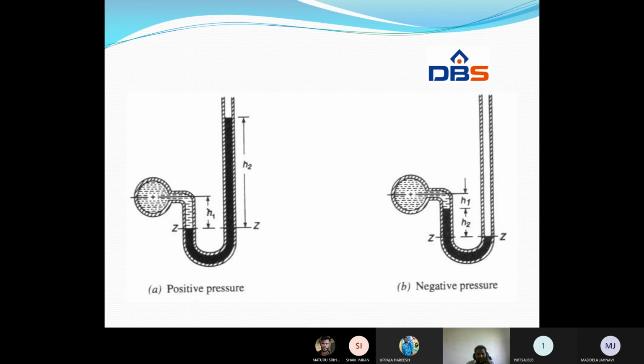How can we say this is below atmospheric pressure? If the pressure inside the pipe is less, then only the fluid will enter the left limb, because atmospheric pressure will act on the manometric fluid. That is why it rises up in the left limb. So it is negative pressure.